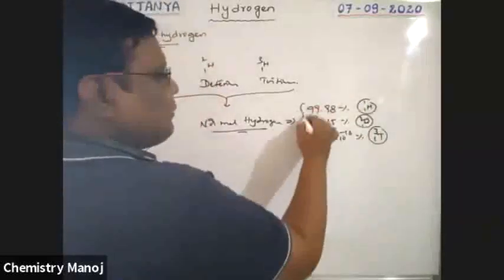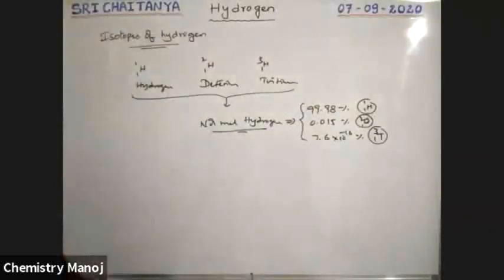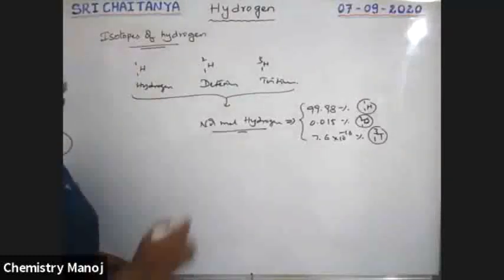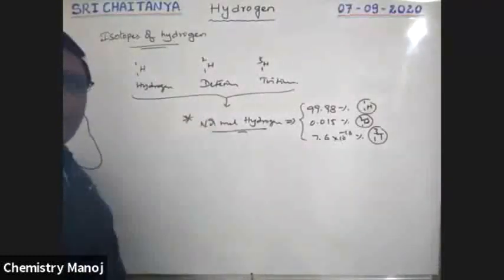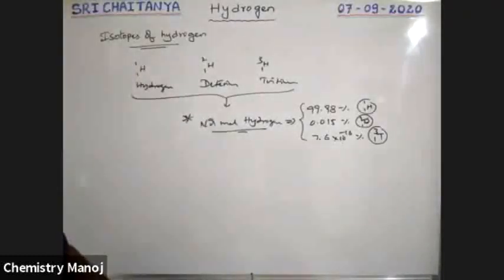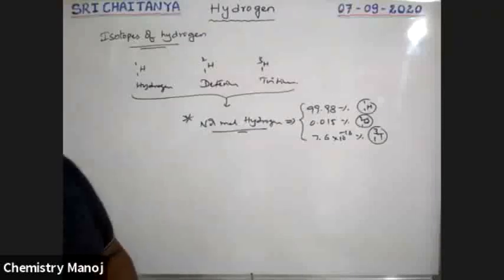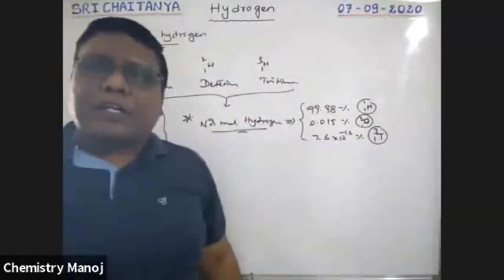These are the percentage abundances of hydrogen, deuterium, and tritium in normal hydrogen. Very, very important. In normal hydrogen, 1H1 is the major part.